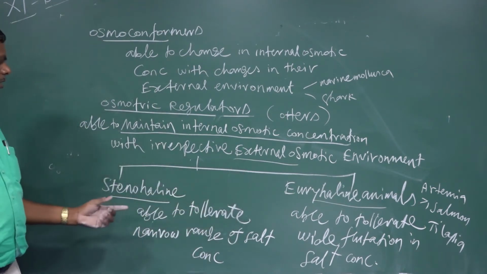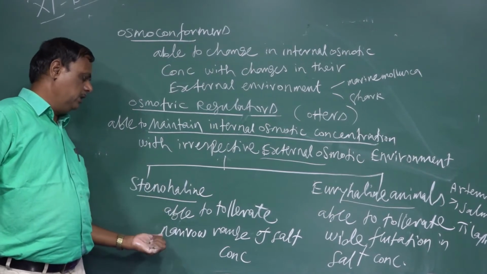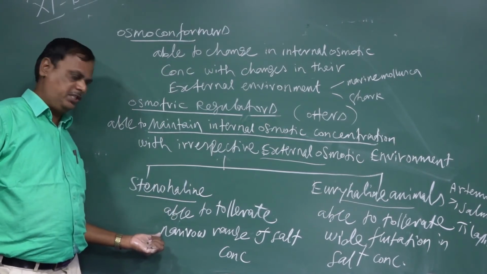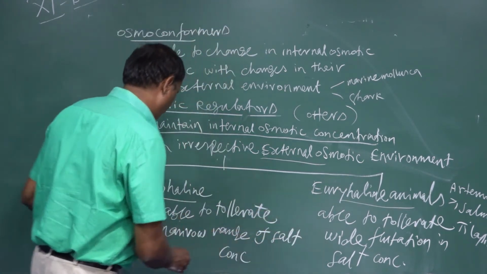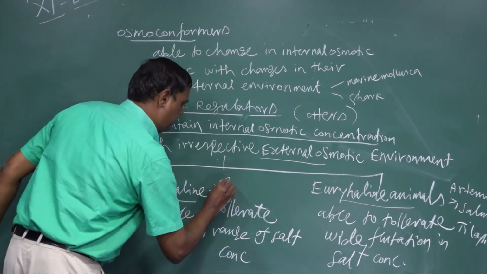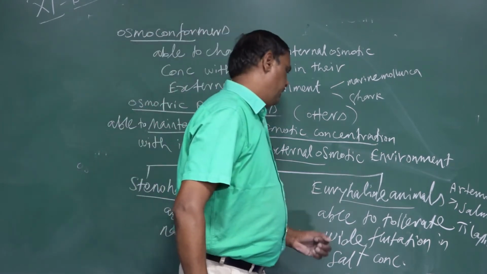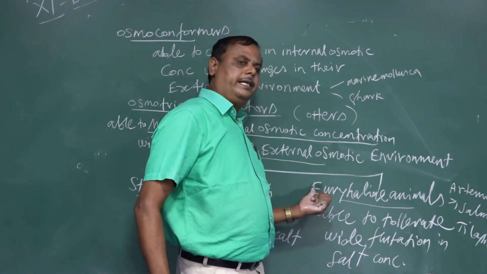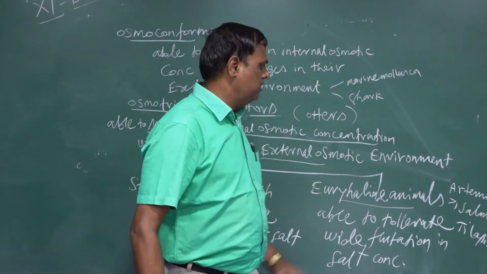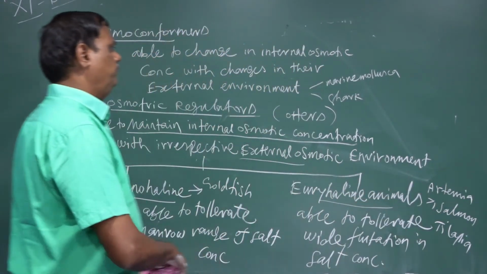Stenohaline means the animal is able to tolerate a narrow range of salt concentration. Example for this, goldfish. Euryhaline animals are able to tolerate wide fluctuation in the salt concentration. Examples: Artemia, salmon fish, and tilapia.